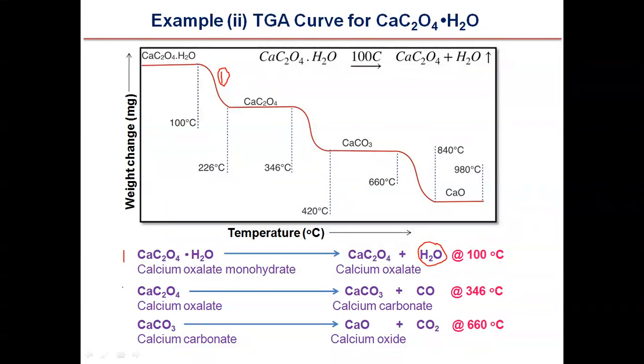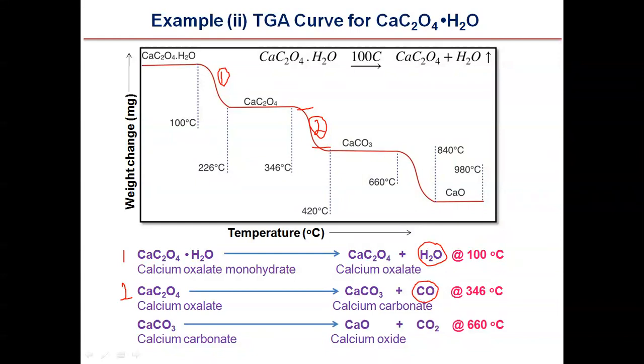The second decomposition pattern is that calcium oxalate decomposes to calcium carbonate and carbon monoxide. This is the corresponding second curve, and the change in weight in milligrams corresponds to the molecular weight of carbon monoxide.